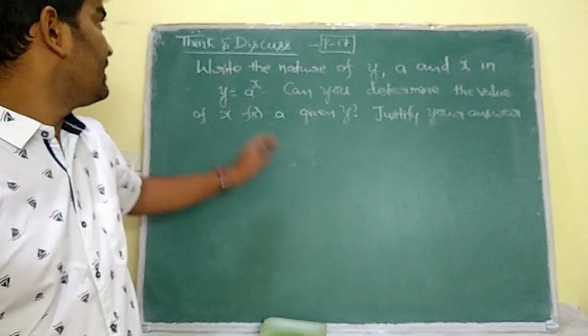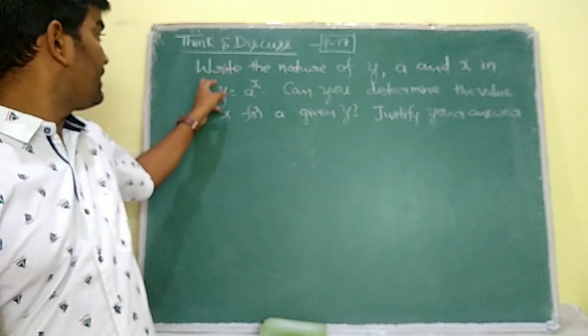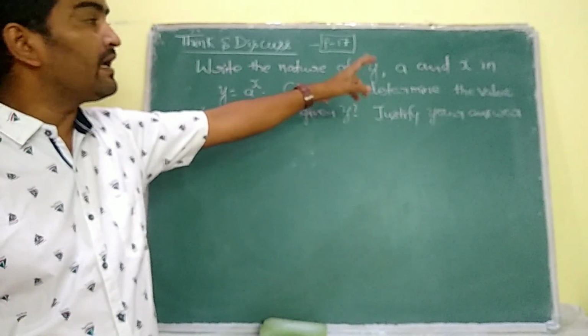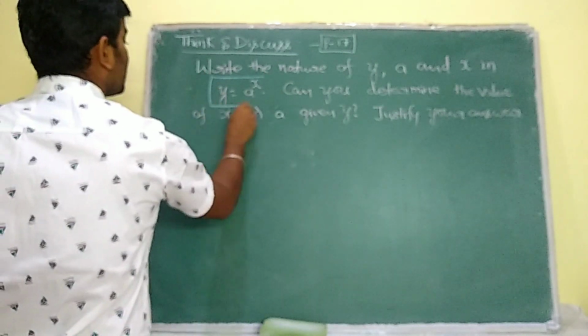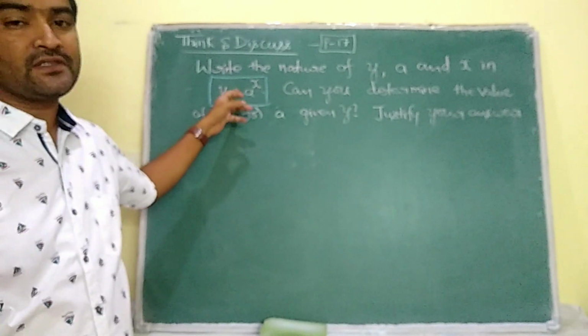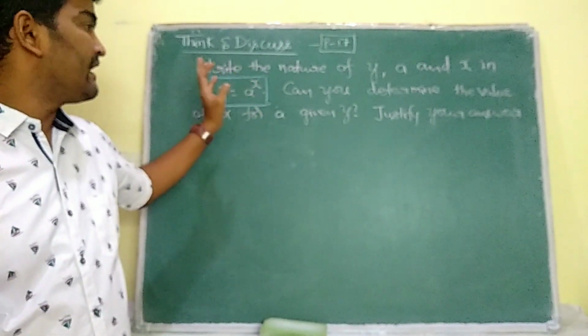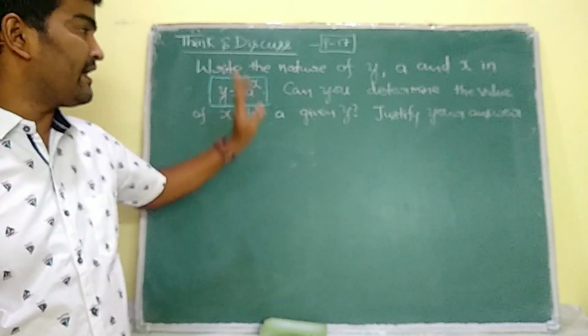Now see my ones, this is a question from Think and Discuss in page number 17 from the chapter 1. Write the nature of y, a and x in y is equal to a power of x. Okay, it is an exponential function. In this exponential function y is equal to a power of x, he is asking us to write the nature of y, a and x.